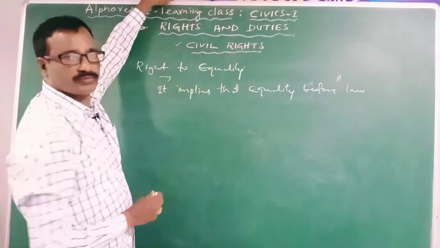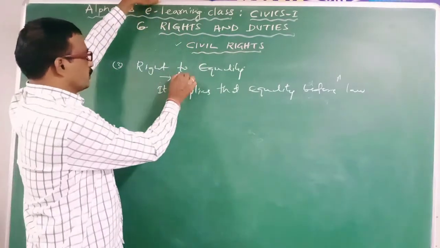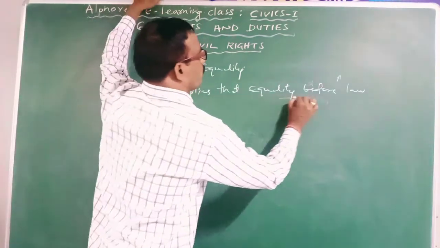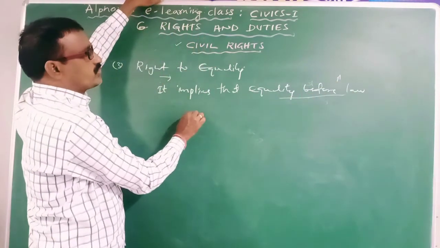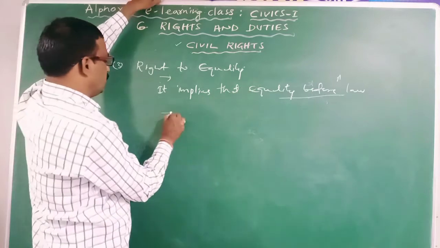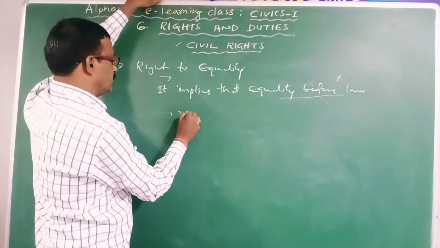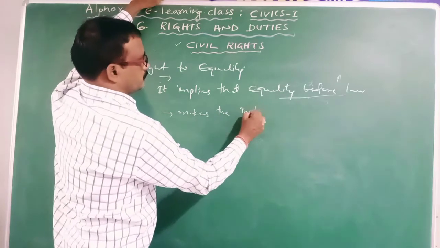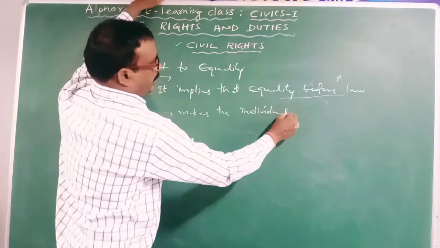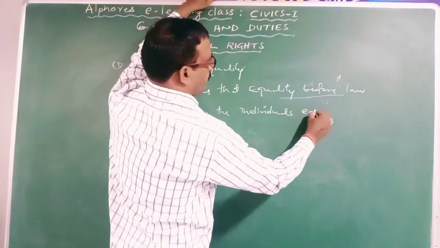Rule of law. This right implies the equality before law. It means this right will make the individuals equal before law. Clear? So this right makes the individuals equal before law.